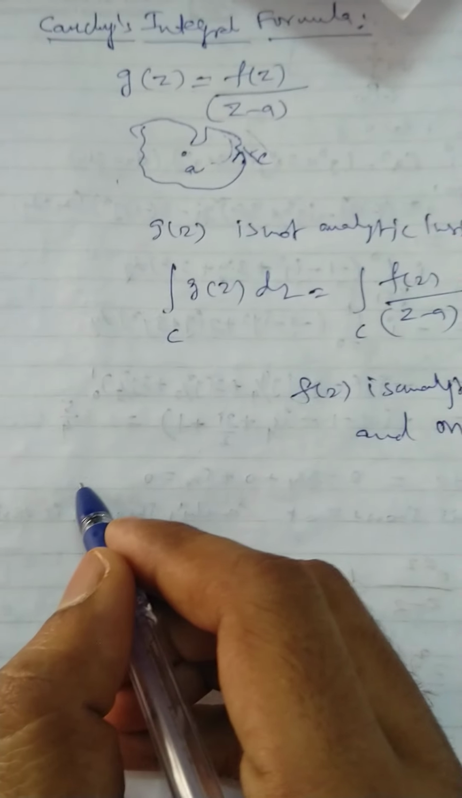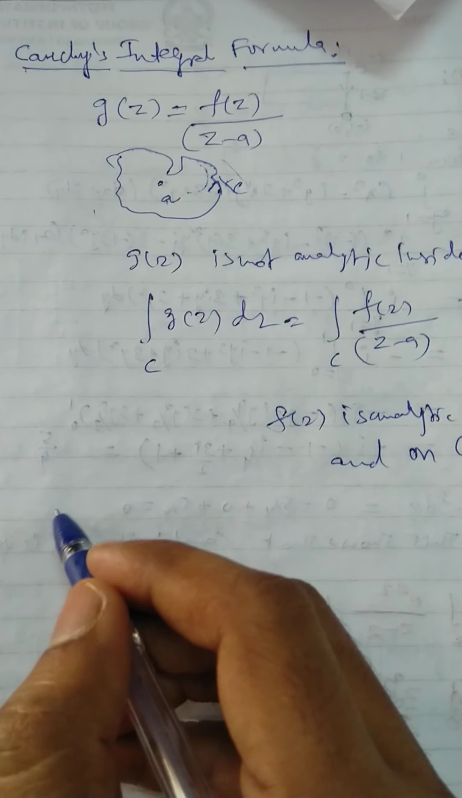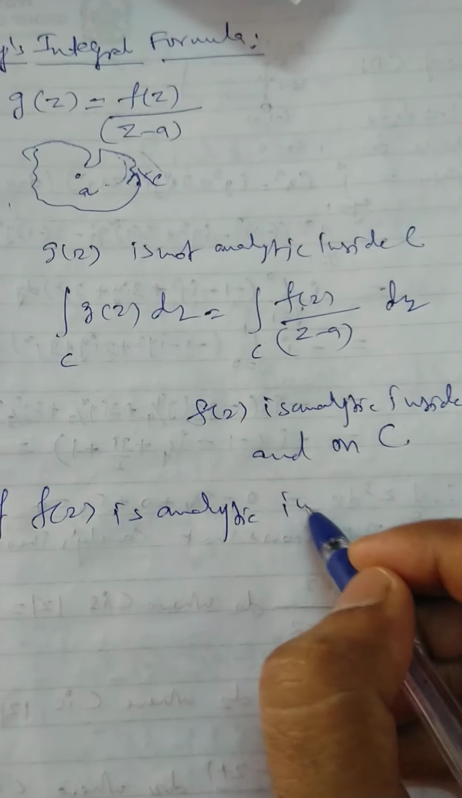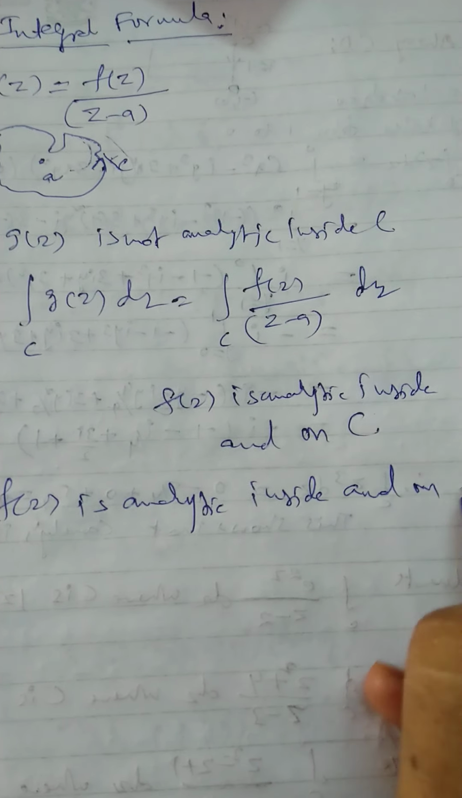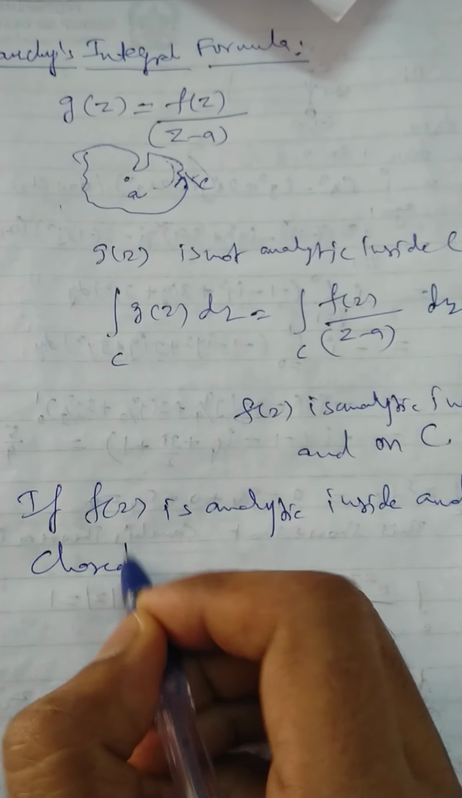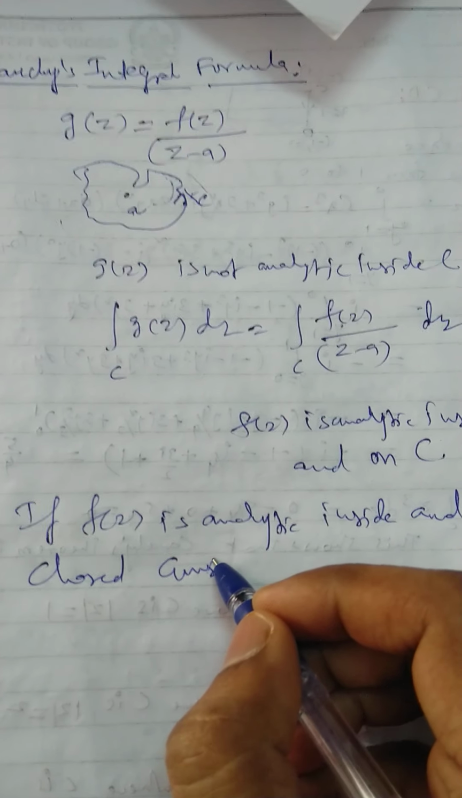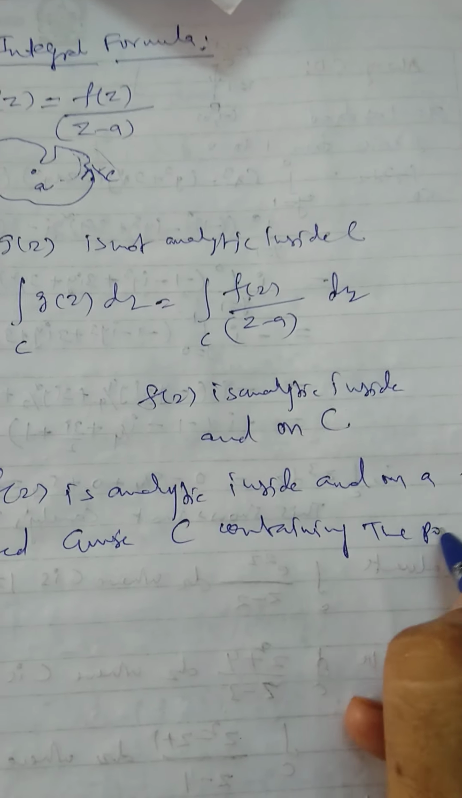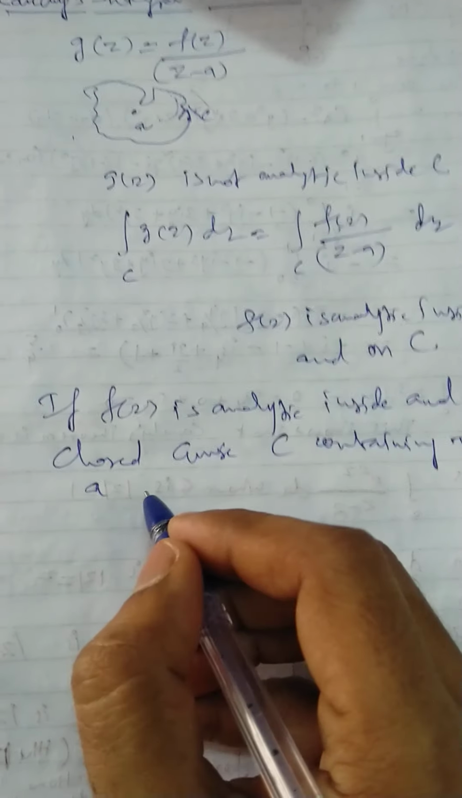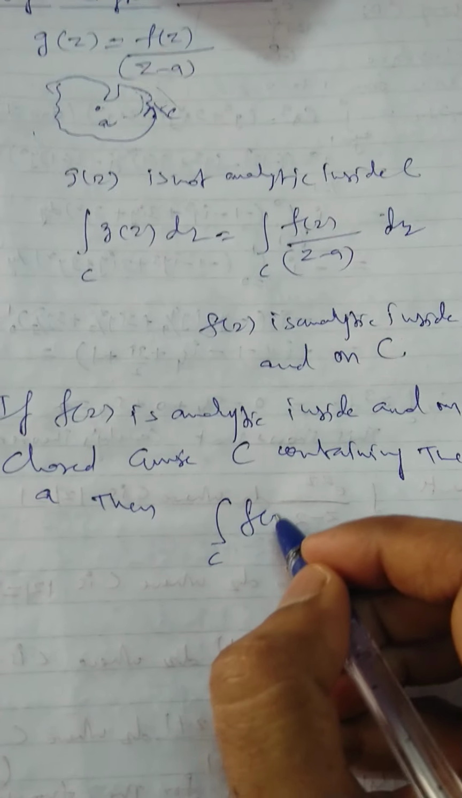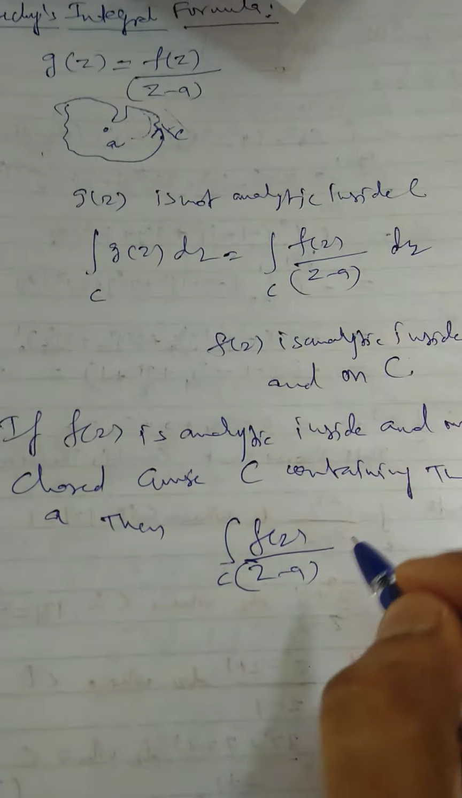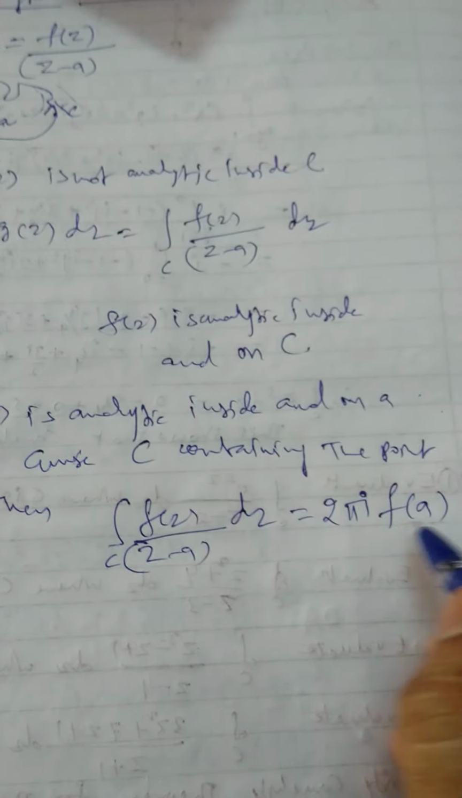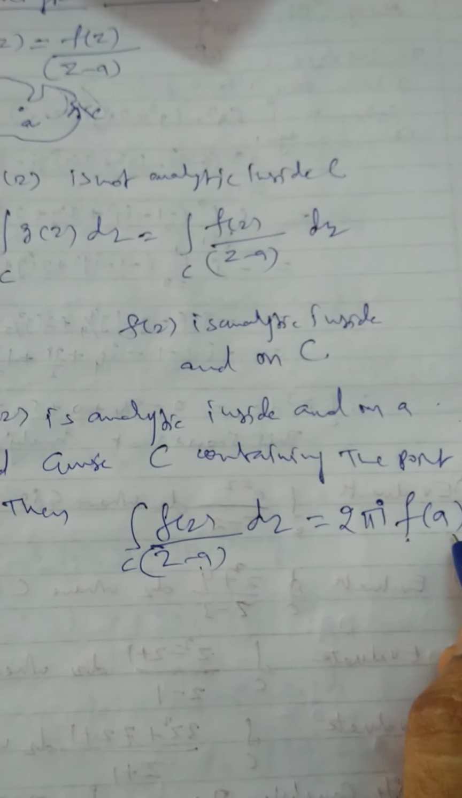So the statement of Cauchy's integral formula is this: if f of z is analytic inside and on a closed curve C containing the point a, then the integral over C of f of z by z minus a dz is equal to 2 pi i times the value of the function f at the point a.